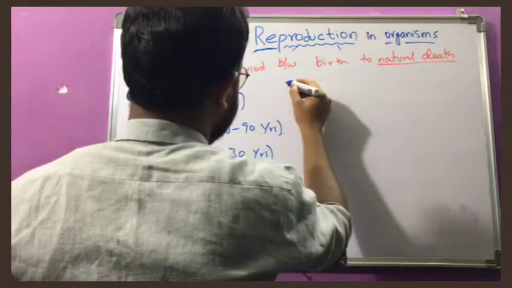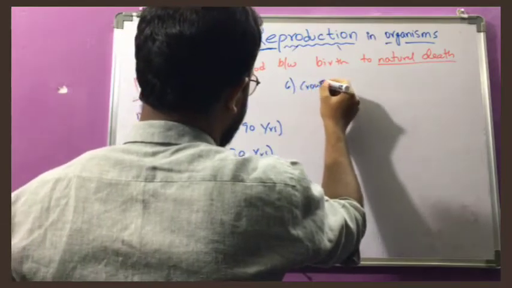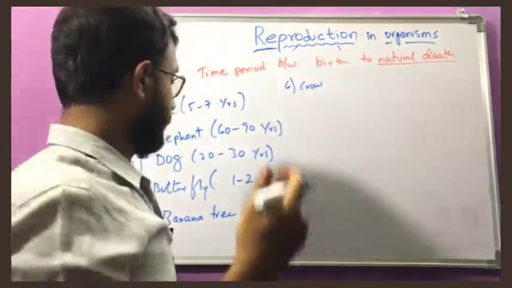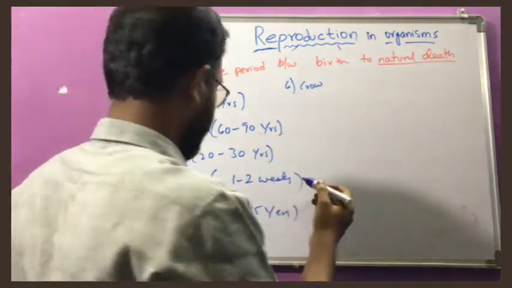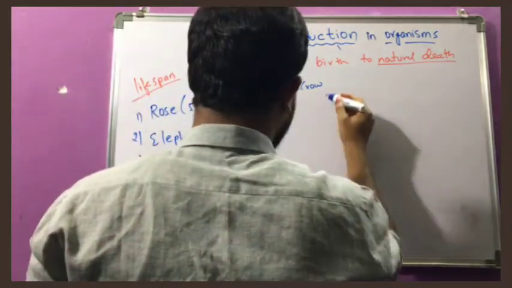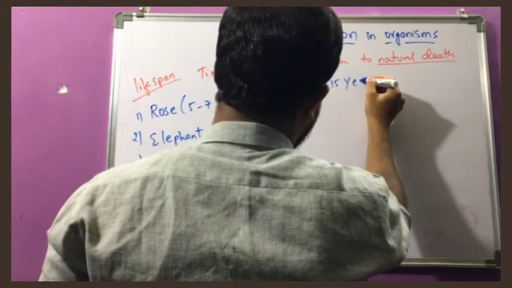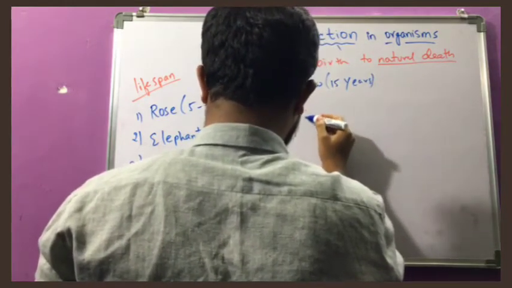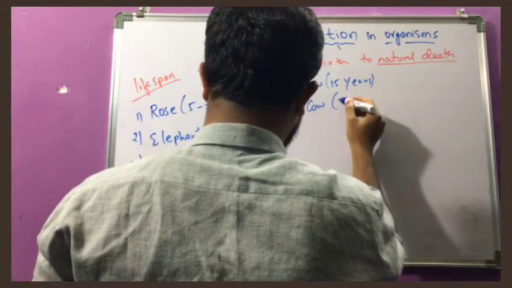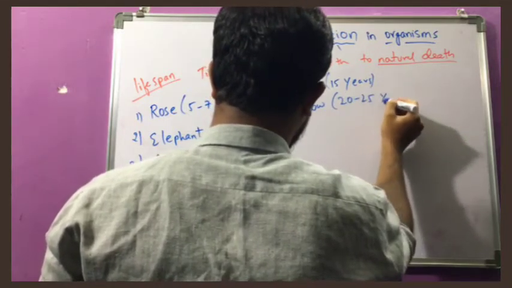These were not mentioned in your textbook, so you can note them down. Crow, 15 years. Cow, 20 to 25 years.